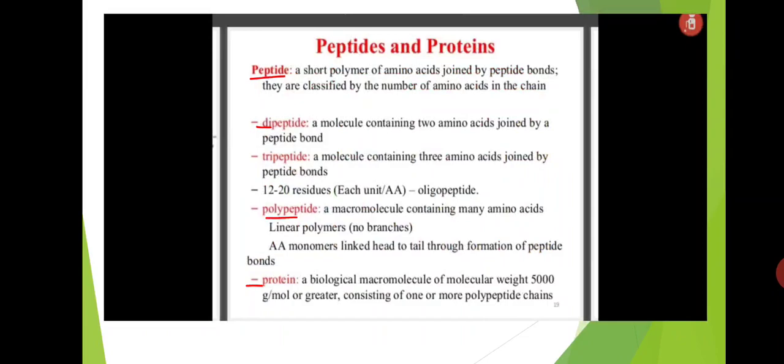Polypeptide means many amino acids combined with each other through peptide bonds. Proteins means what? The polypeptide chains are called proteins, but a polypeptide chain having molecular weight more than 5000 is called a protein.